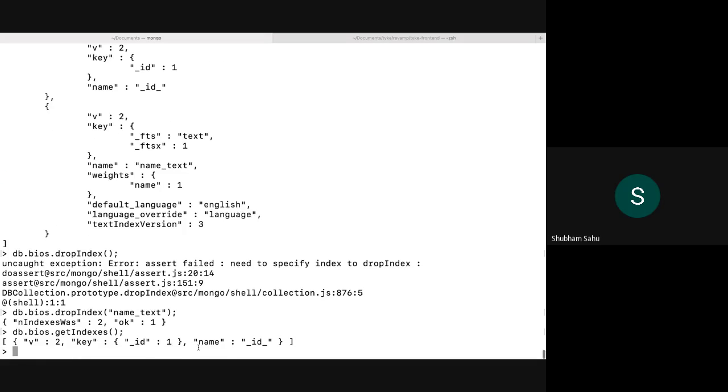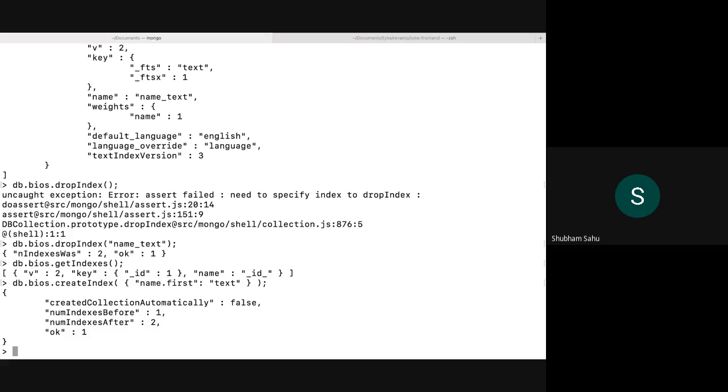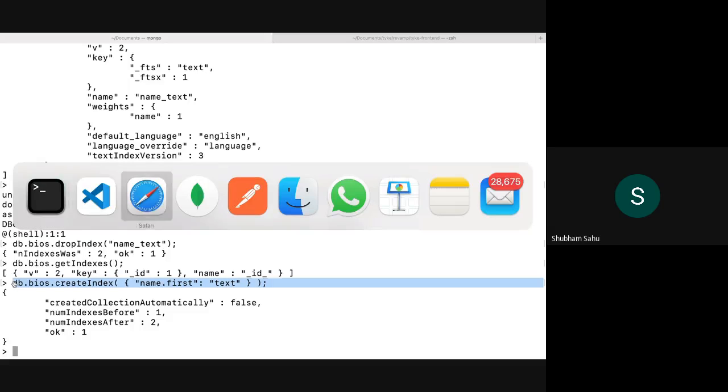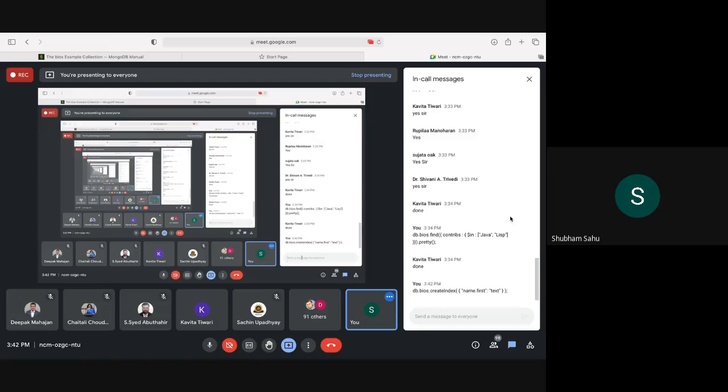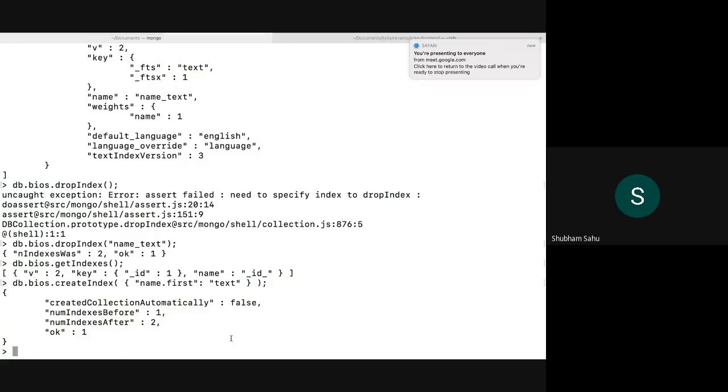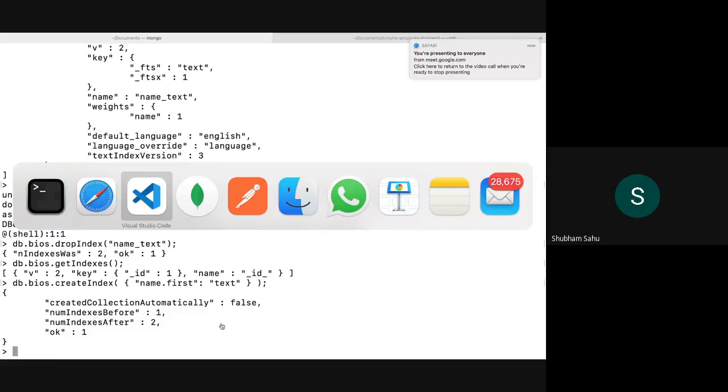So let's create the index first of all. For name dot first the index has been created. Then we can perform search.